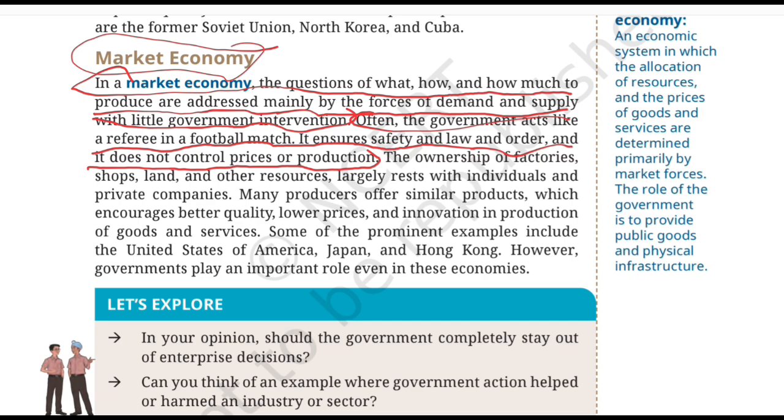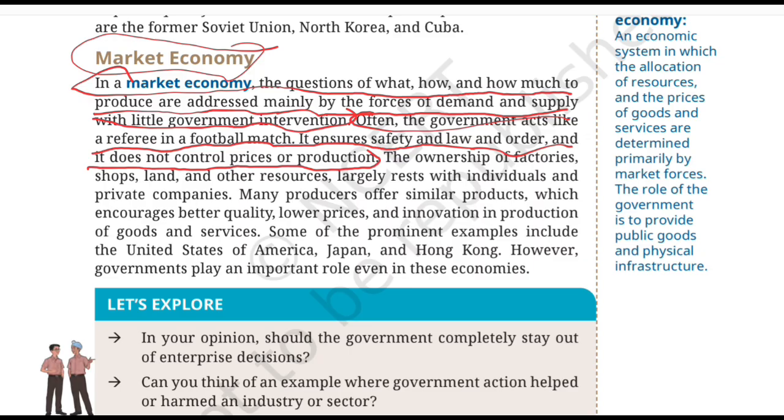Think about a football match. Does the referee decide team A must score 3 goals? No, right? Does the referee decide this player should buy the ball? No. The players and teams play the game, but the referee ensures rules are followed, maintains order, deals with violations, and helps ensure fair play. So the textbook uses the example of football for the government's role in a market economy, where the government plays the role of a referee by making rules, by maintaining order, by dealing with violations, where they also help in ensuring fair play over there.